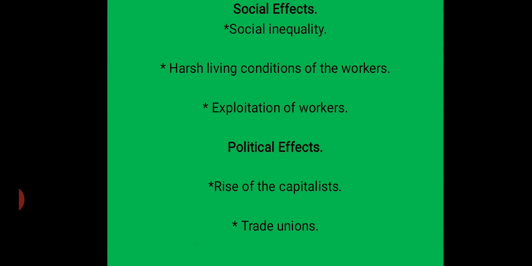The capitalists had rich resources and heavy wealth in their hands, but they were very few in number, whereas the workers were many. But the capitalists began to exploit the majority of workers. Workers had no job security and could be dismissed at any time. They worked on very low wages and under extremely harsh conditions.